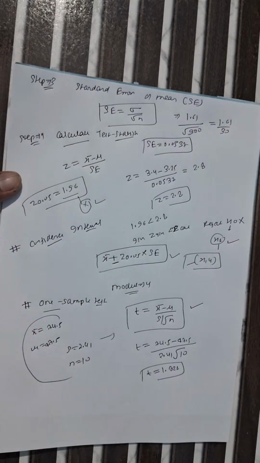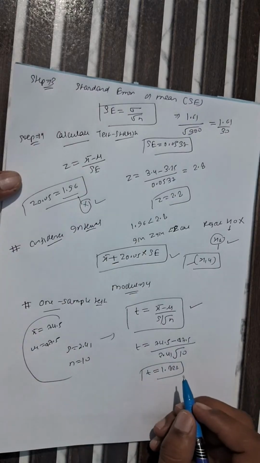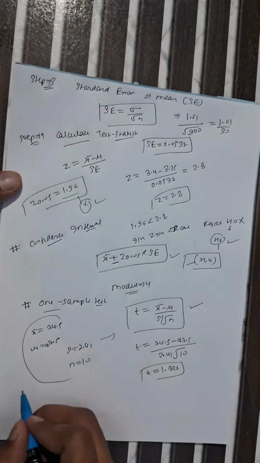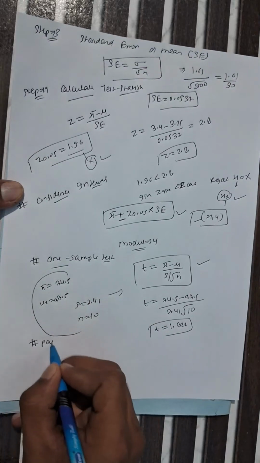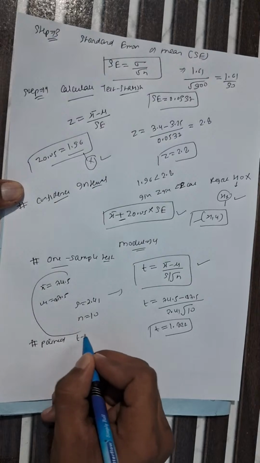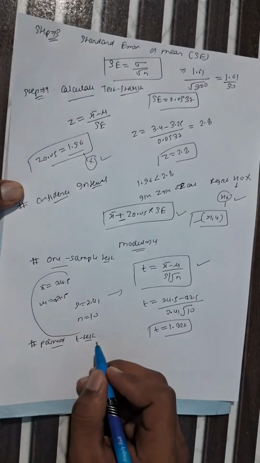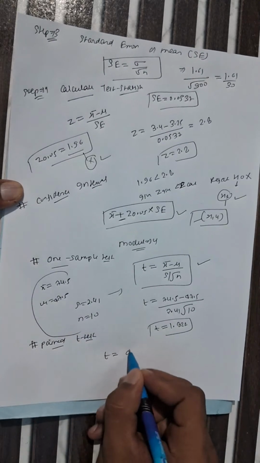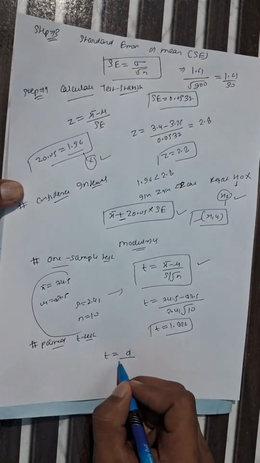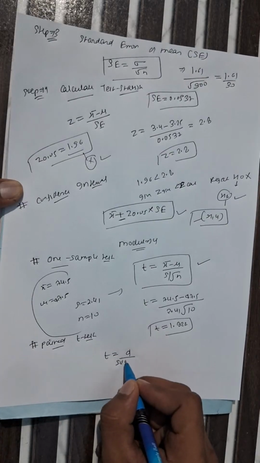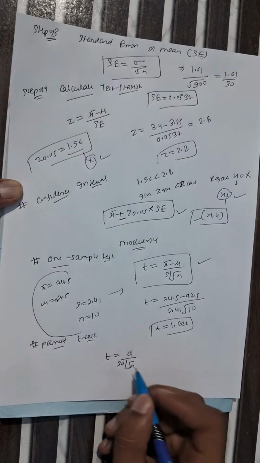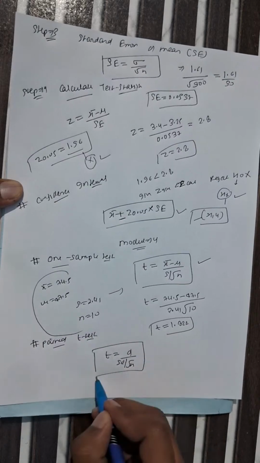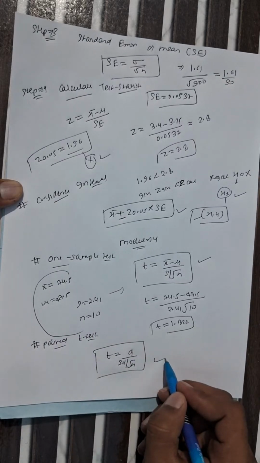Now one more important formula from module 4 is the paired T test, which is T equals d bar divided by sd by under root n. Here d bar is nothing but the mean difference, which is given in the question. So this is a very important formula from module 4. You have to remember it.